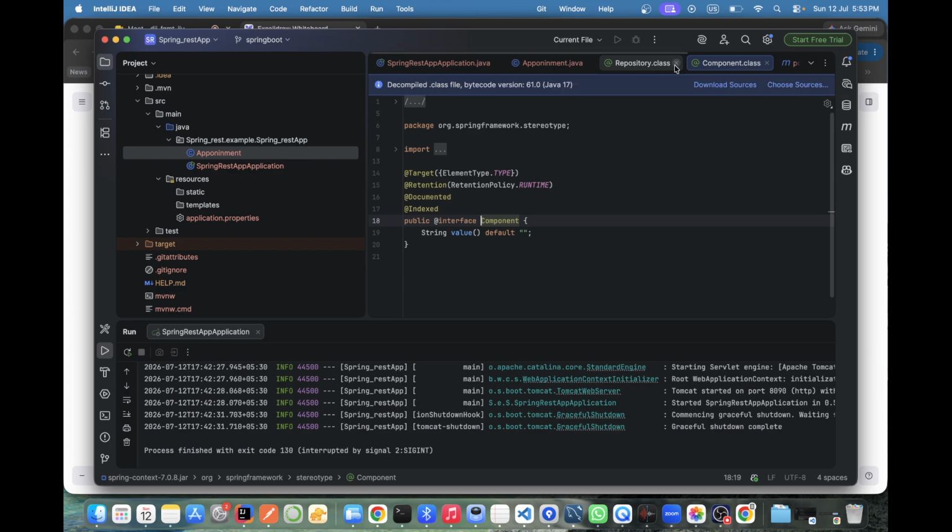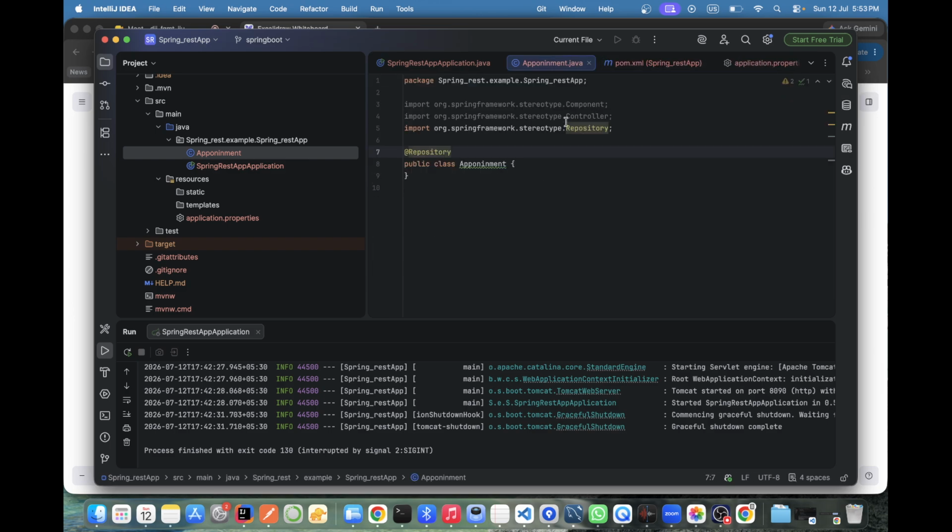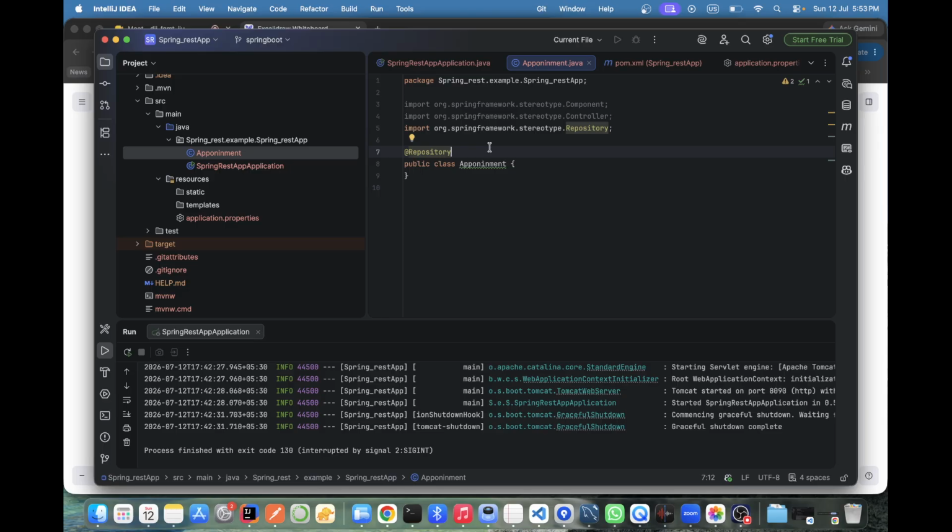Got my point? So instead of writing component, because component is basically in all the other annotations. Not REST. All the Spring annotations which help to create a bean. Okay, all the other annotations which help to create the bean. Exactly.